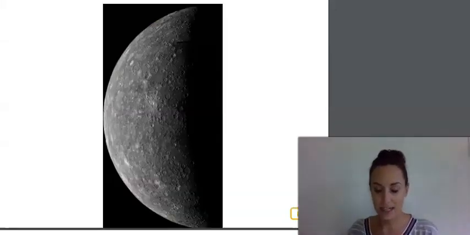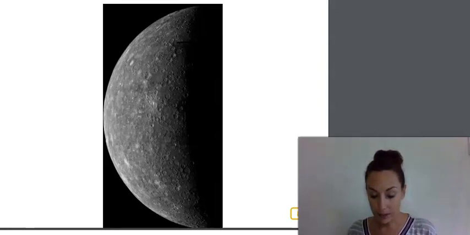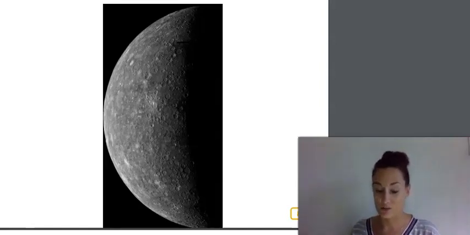At first glance, you might notice that Mercury looks a lot like our moon with its rocky, heavily cratered surface. Mercury has some of the largest known crater impacts in the solar system, meaning that it has been hit by some very large rocks. In fact, some craters are about 50 miles wide.